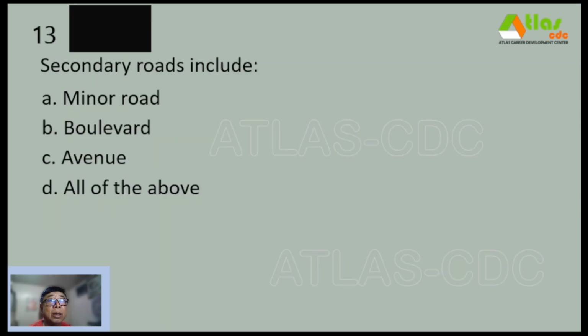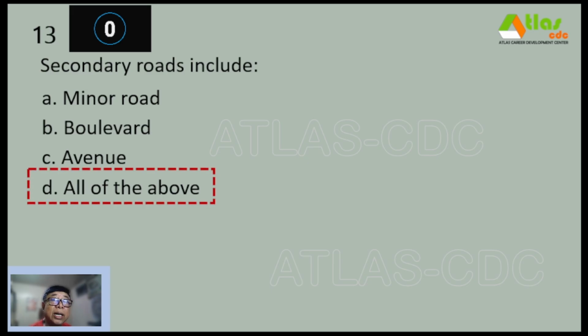Number 13, secondary roads include A. Minor road, B. Boulevard, C. Avenue, and D. All of the above. And our correct answer is letter D, all of the above.